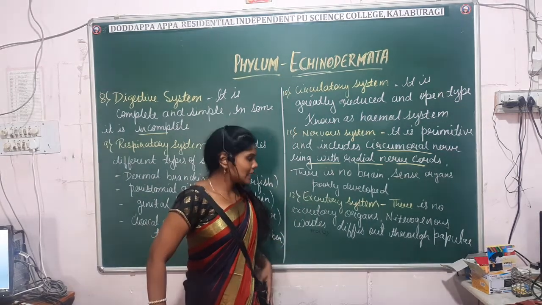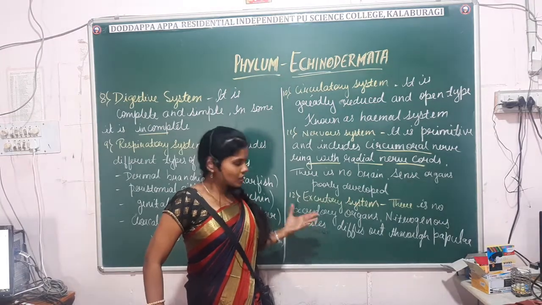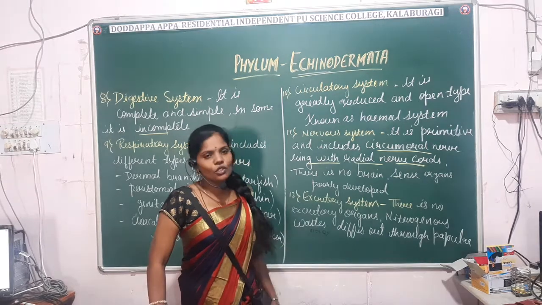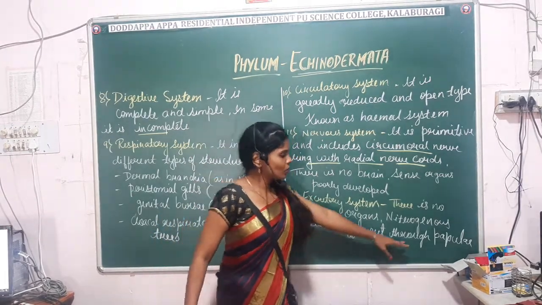Then when it comes to the excretory system, here we will not find any proper excretory organs in echinoderms, but the nitrogenous waste diffuses out through the papulae. Okay, generally it takes place through the body surface or through papulae.